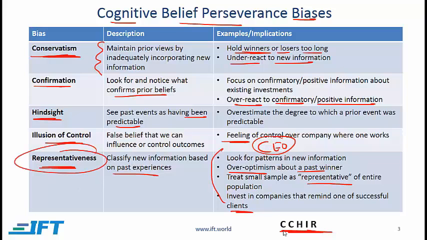Now you can remember this term, C-Y-H-I-R-E... see, her. So this stands for conservatism, confirmation, hindsight, illusion of control, and representativeness. So the point is that you need to know which biases fall in this category, and see, her can help you do that.